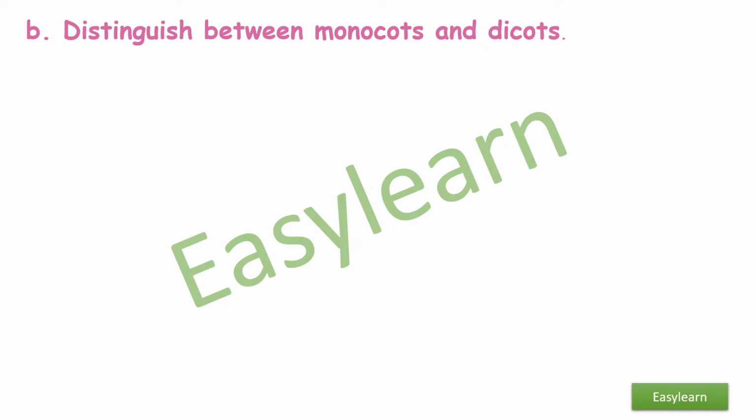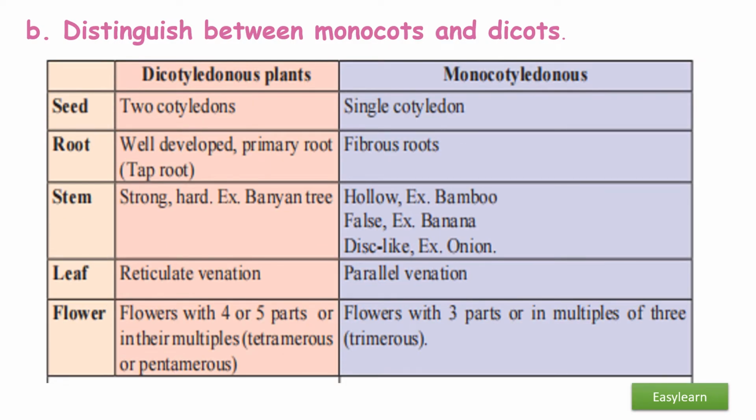Distinguish between monocots and dicots. Seed: dicot, two-cotyledonous; monocot, single-cotyledon. Root: well-developed primary root or taproot; under monocots, it is fibrous roots. The stem of dicots is strong, hard, for example banyan tree. In case of monocots, it is hollow, false, or disc-like. The leaf of dicots shows reticulate venation, and the leaf of monocot shows parallel venation.